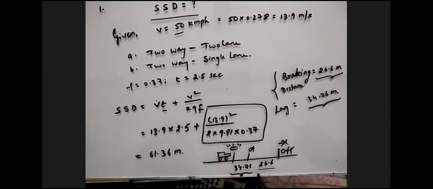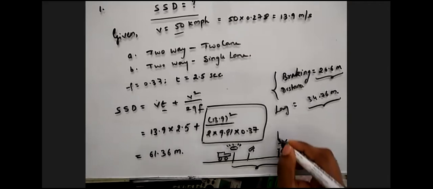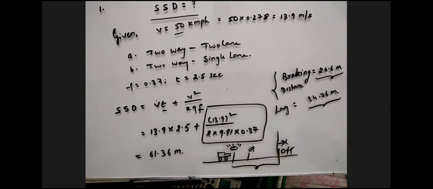So the total distance we have added, and we are proposing that a driver needs 61 meters to stop the vehicle when a sudden vehicle comes into the picture. You're able to understand?